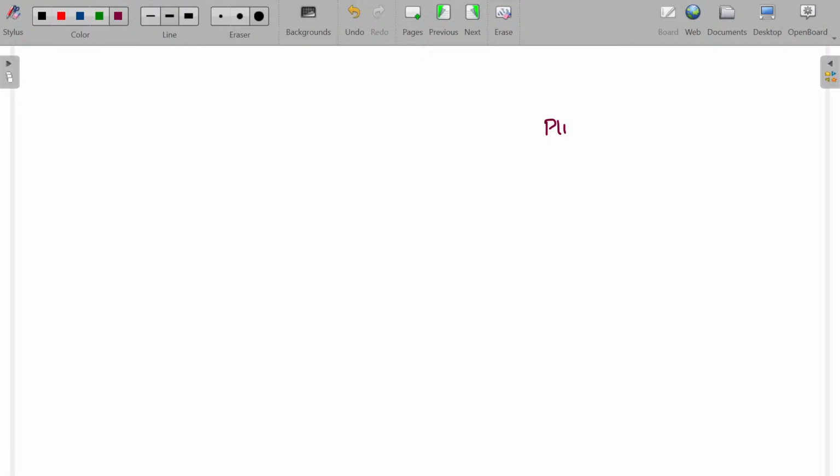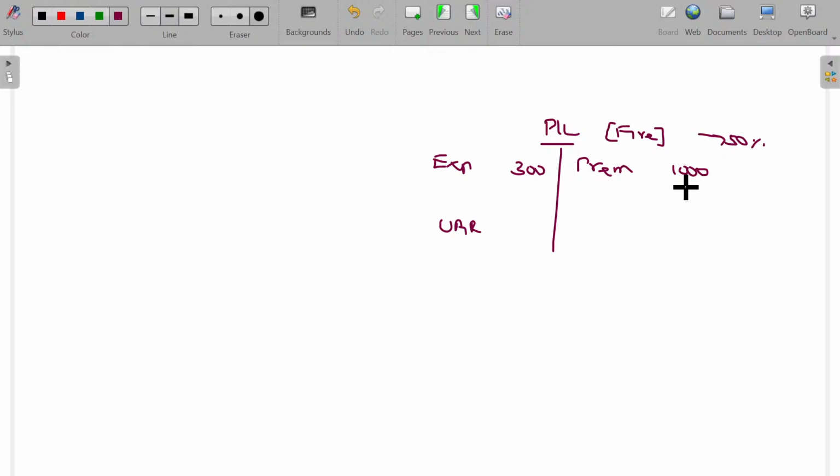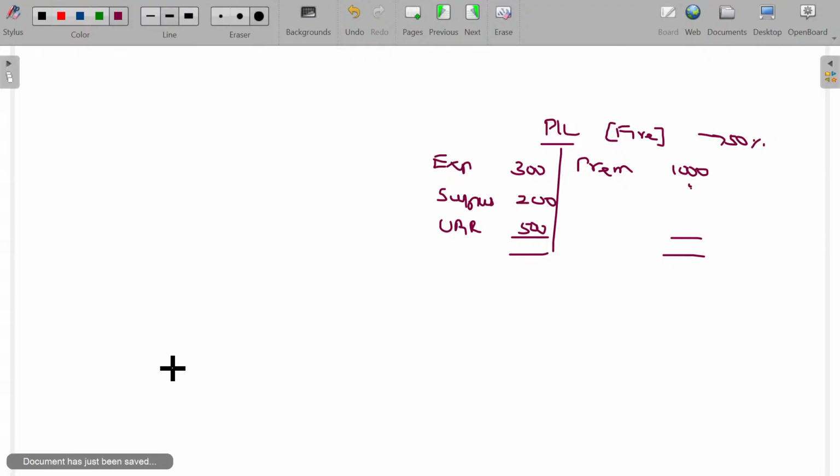See, in your P&L account, net premium being 1,000 and expenses being 300 rupees. What is the unexpired risk reserve you have to create in case of fire insurance? Usually 50%. On this net premium, 500 rupees will be the unexpired risk reserve. Then surplus transferable to the P&L account being 200 rupees. The profit identified being 200 rupees.